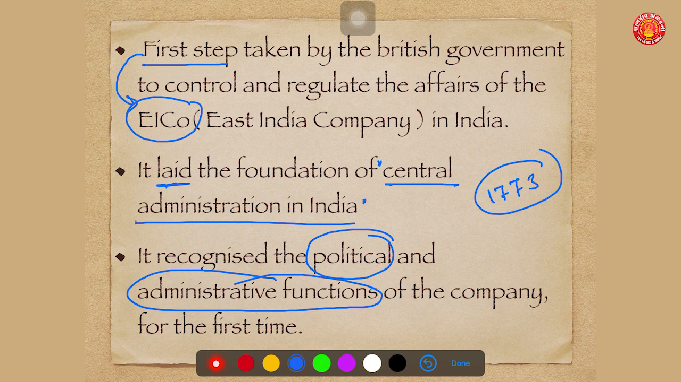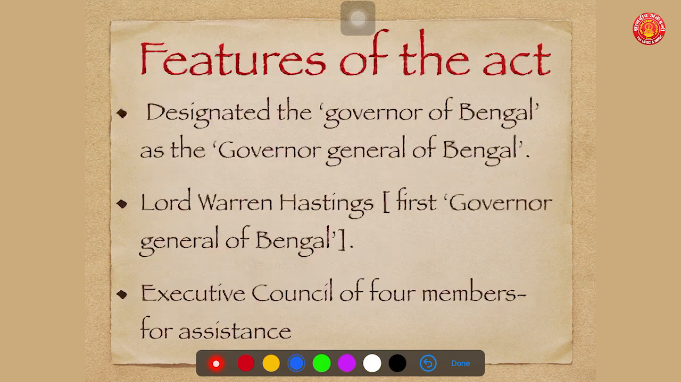Like, the company came as a trader and the company got Diwani right by the charter or the announcement made by the Mughal emperor, but it was this Regulating Act of 1773 which recognized the company's political and administrative function, that the company will carry out political and administrative functions also along with the trading functions.